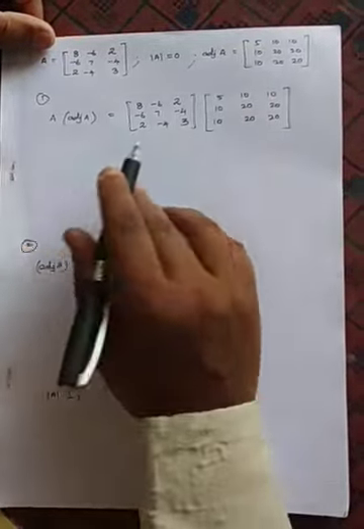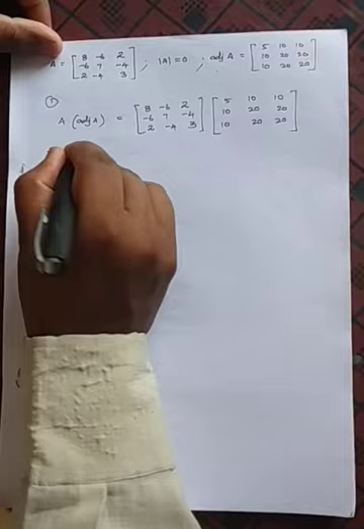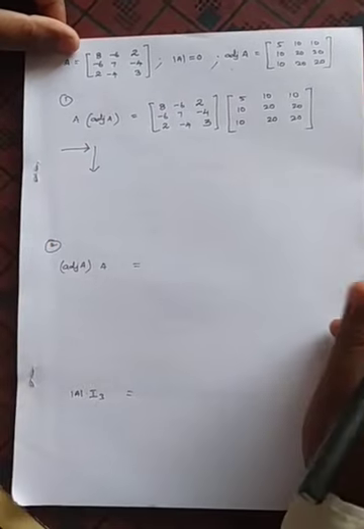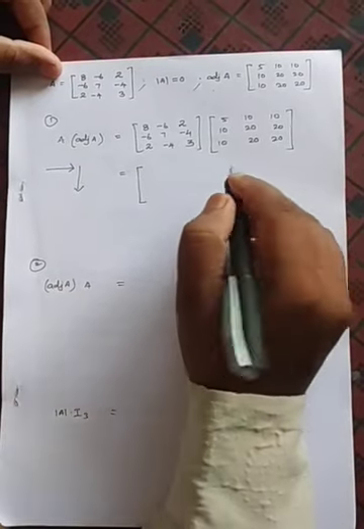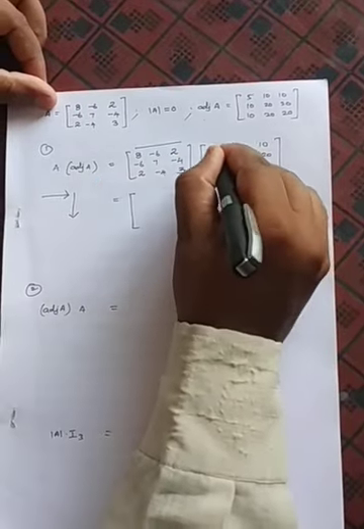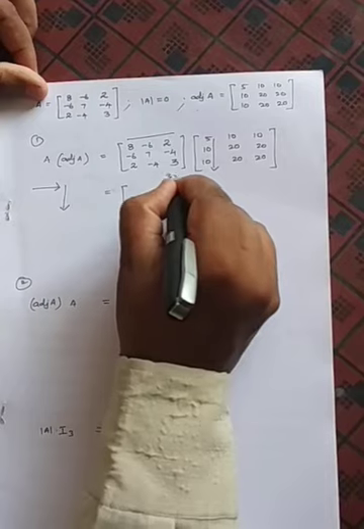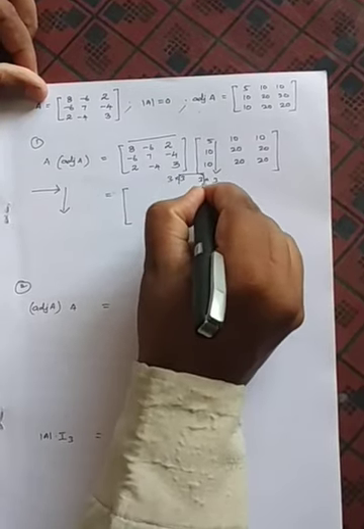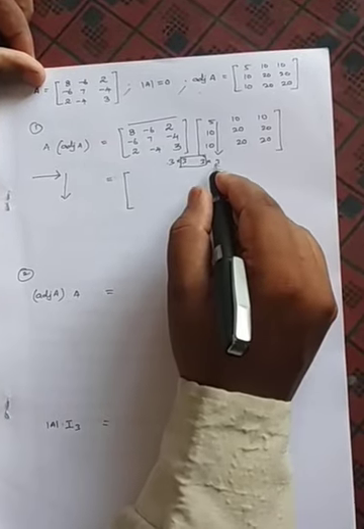Now we need to multiply. As we know, we are going to multiply by the row-by-column method. These rows we need to multiply by column. In 10th standard itself we have learned. Now we are going to see that one. This first row, first column. As here the position is what? This is 3 cross 3 and this also 3 cross 3. So these are equal, so we can multiply. Answer also what will come? The order 3 cross 3 only will come.